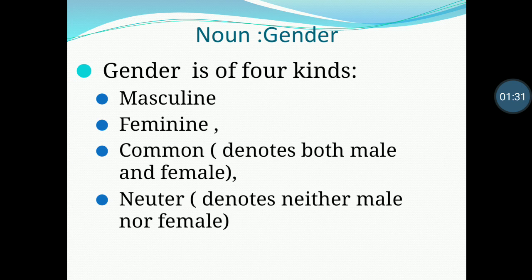Gender. There are four kinds of genders. The first one is masculine gender, the second is feminine gender, the third is common gender, and the last one is neuter gender. Masculine denotes male, for example, boy, man, brother, etc. Feminine gender refers to female, for example, girl, woman, sister, etc. Common gender denotes both male and female, for example, student, teacher, and doctor, etc. Neuter gender denotes neither male nor female, for example, gold, rice, river, table, etc.